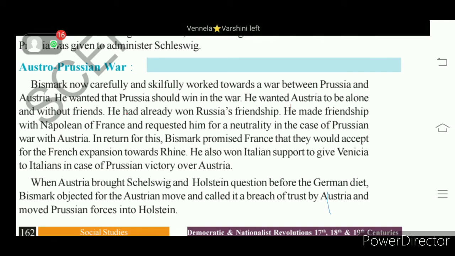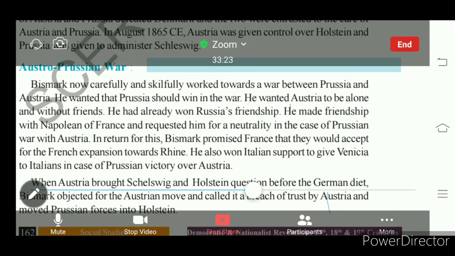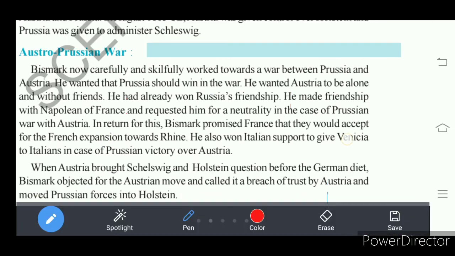Italy, understand. He also won the support of Italy, with Venetia for the Italians. Under the control of Austria, Venetia was there. Okay, my dear students, this Venetia is also part of Italy that was under Austria. So if Prussia succeeds against Austria, then Bismarck promised that Venetia would be given to Italy, understand. That is the thing, understand.